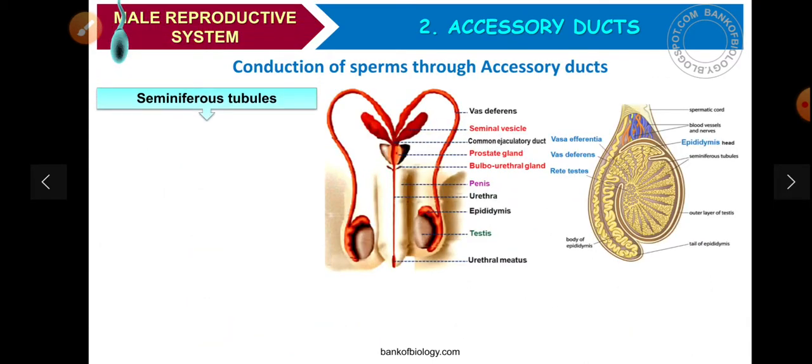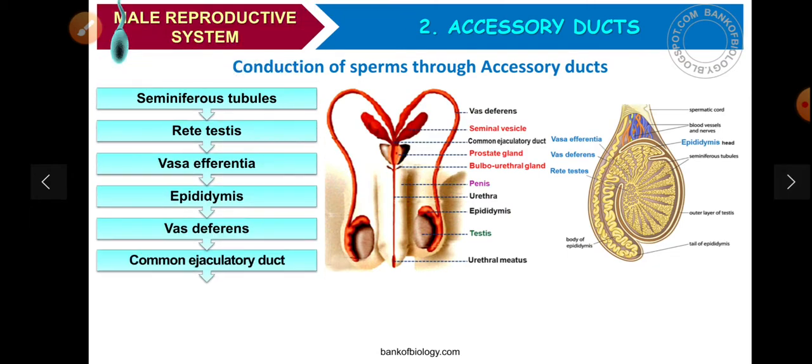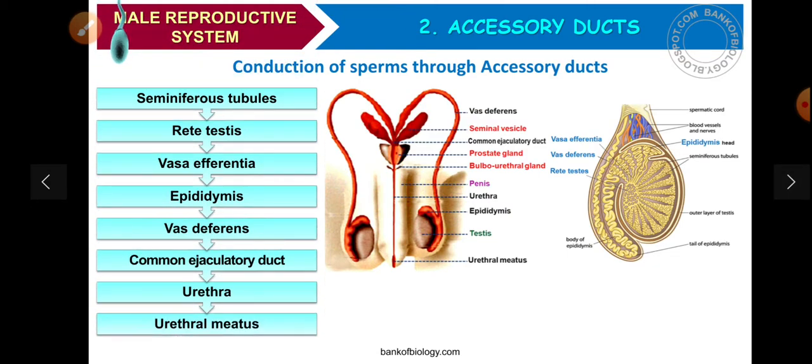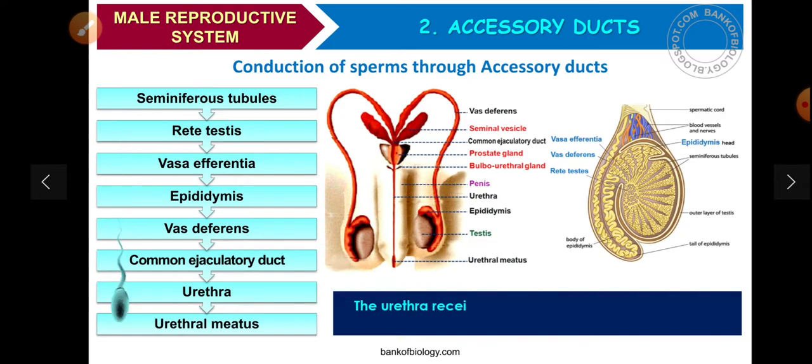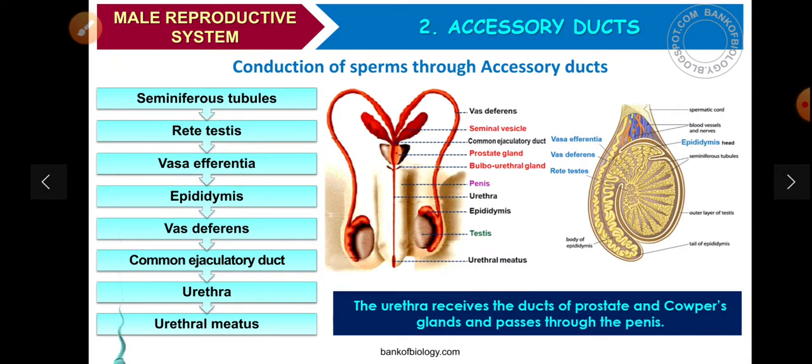Conduction of sperm through the accessory ducts: how it passes through. This is the pathway of the sperm. Seminiferous tubules to rete testis, vasa efferentia, epididymis, vas deferens, common ejaculatory duct, urethra, urethral meatus. The urethra receives the ducts of the prostate and Cowper gland and passes through the penis. Finally, it passes out through the penis.